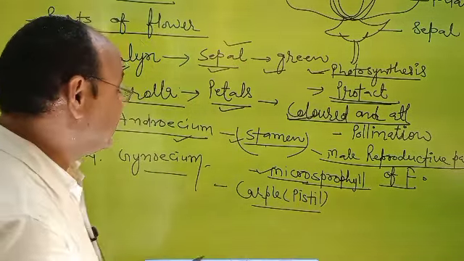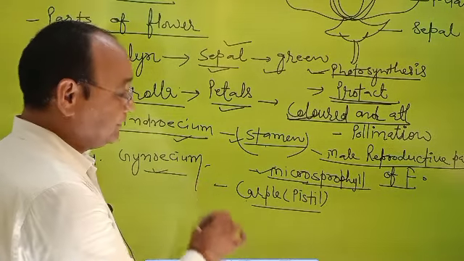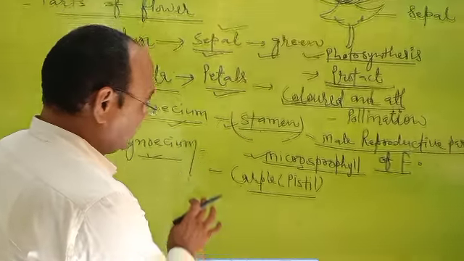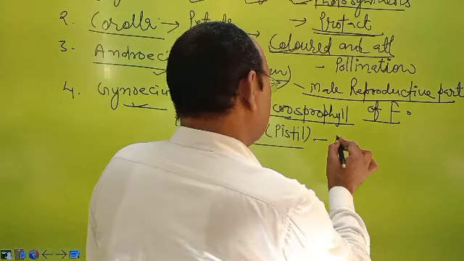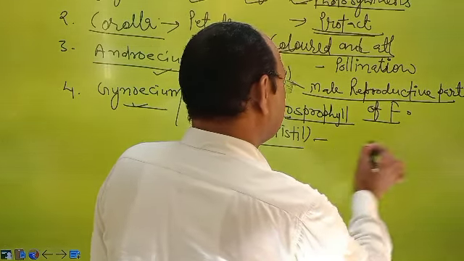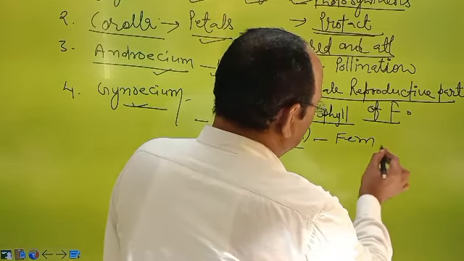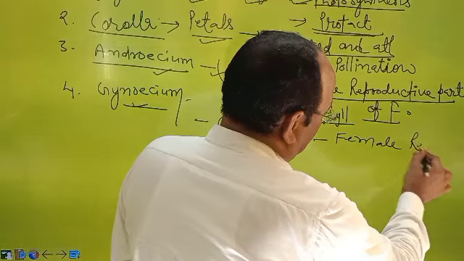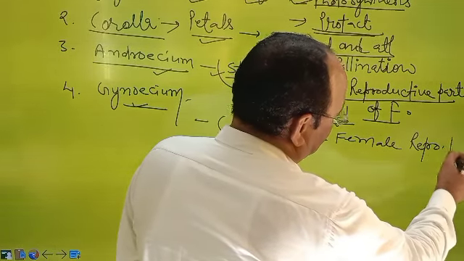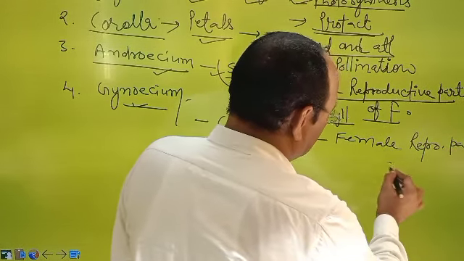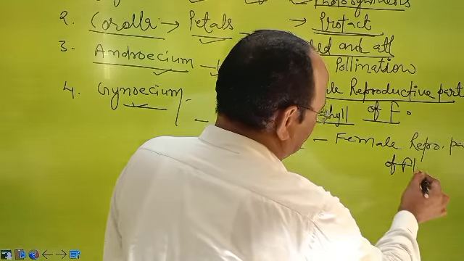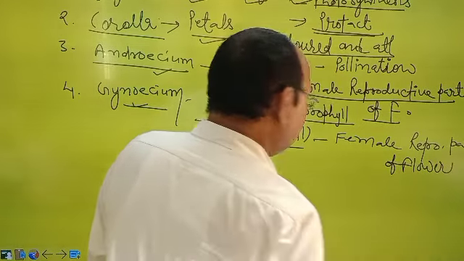So simply, carpel is the structural and functional unit of gynoecium, and carpels act as the female reproductive part of the flower.